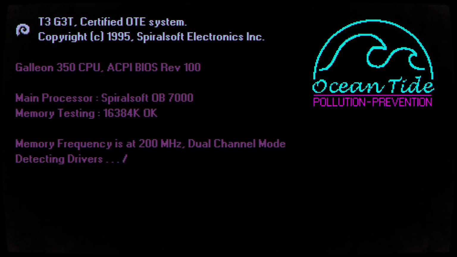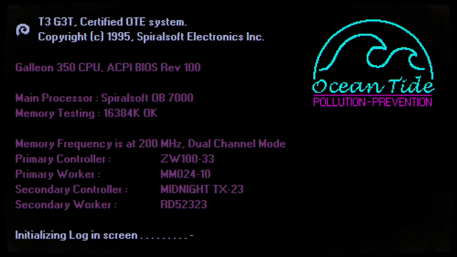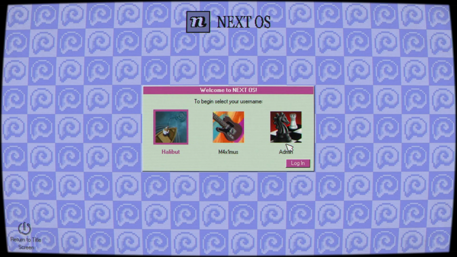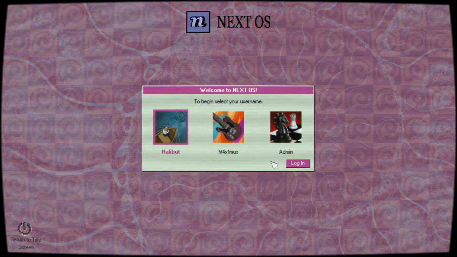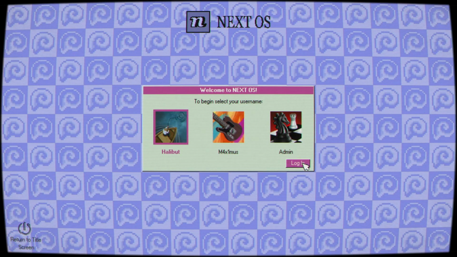As you can see, it's got this old aesthetic. I say old, 1995 is not old, but I really like the old computer aesthetic to it. So we have our username. These two have passwords with it, but we start here as Halibut.